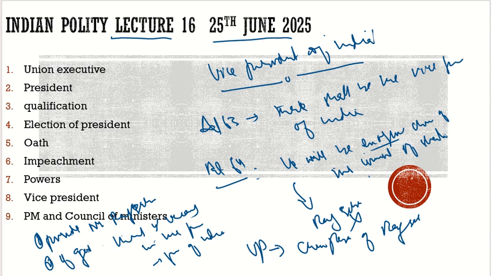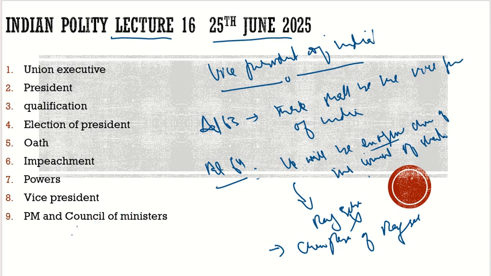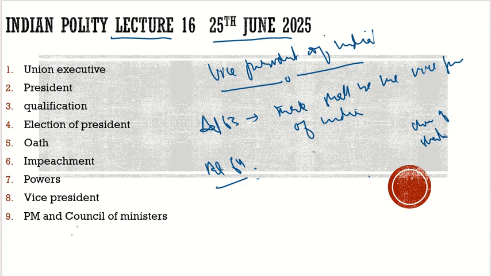Here we need to understand the difference between the Vice President of India and the Vice President of the USA. Then we will conclude how he will act as the President of India. Let us compare the two.